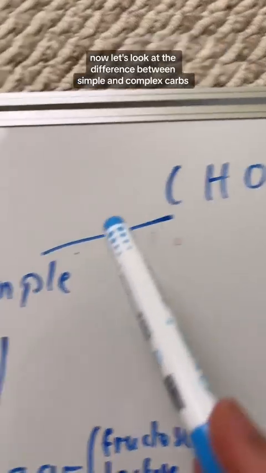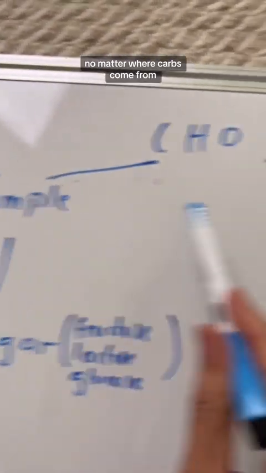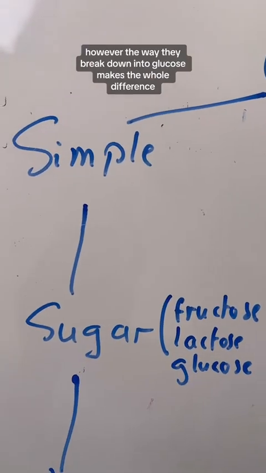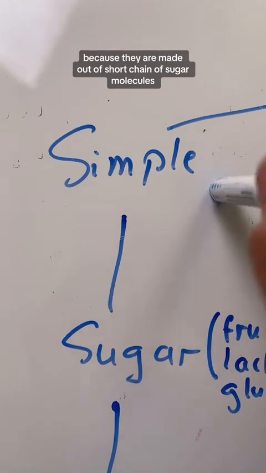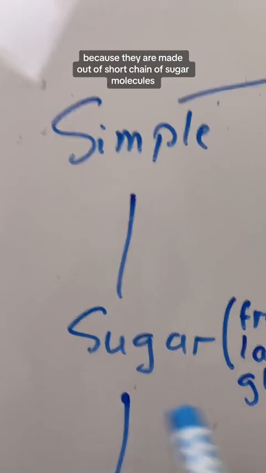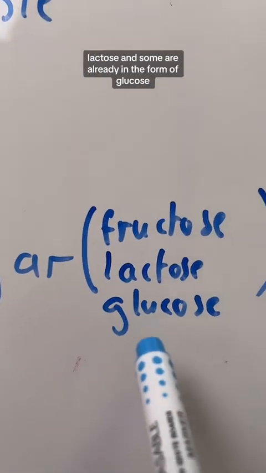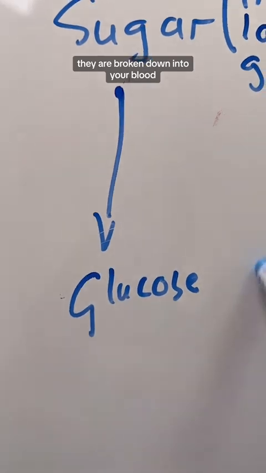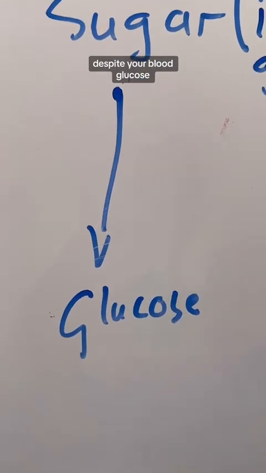So let's look at the difference between simple and complex carbs. No matter where carbs come from, they will all end up in the form of glucose. However, the way they break down into glucose makes the whole difference. Simple carbs are called simple because they are made out of short chains of sugar molecules, such as fructose, lactose, and some are already in the form of glucose. They are broken down into blood glucose really quickly. This spikes your blood glucose.